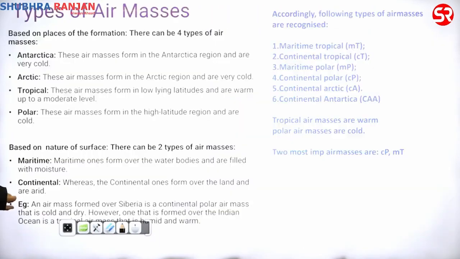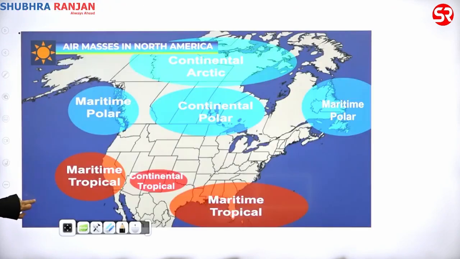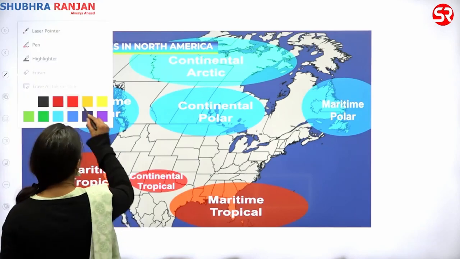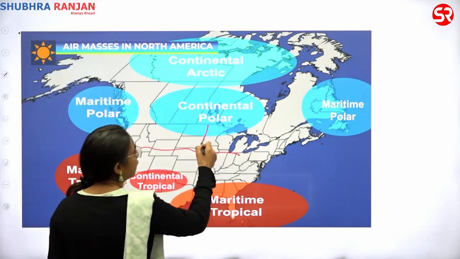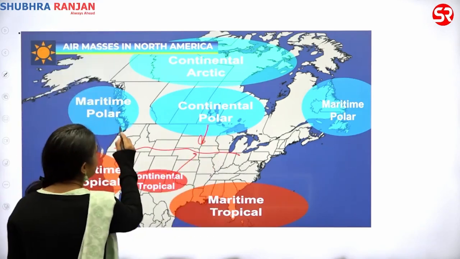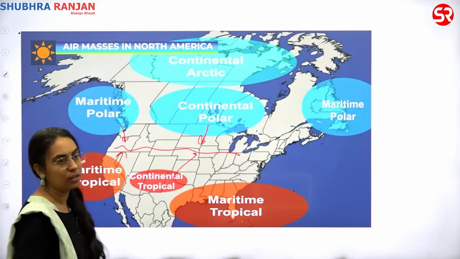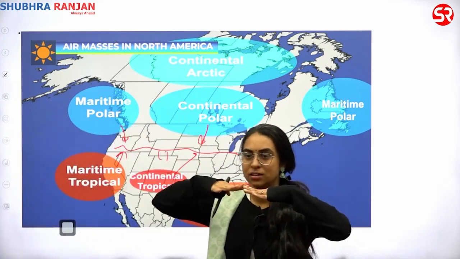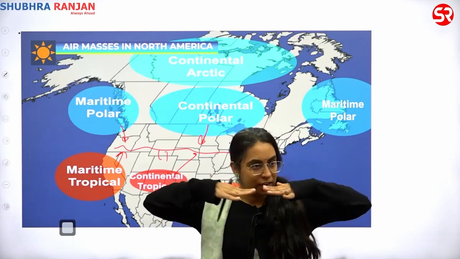Now, when these interact, many times it's not that only one interacts. Here there is low pressure, so this will interact and this will also interact, and this will interact too. This is a low pressure belt, so everything interacts.